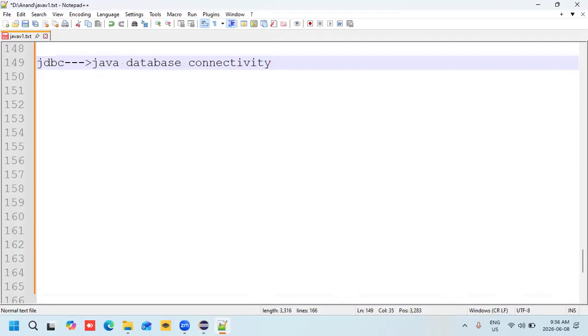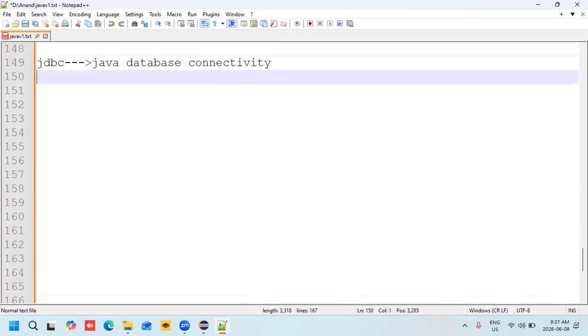As of now, we have seen only Java. Java is a separate application. But if I want to store the data that you entered in a Java application, it should be stored in a separate place, and that part is called a database, or data warehouse.